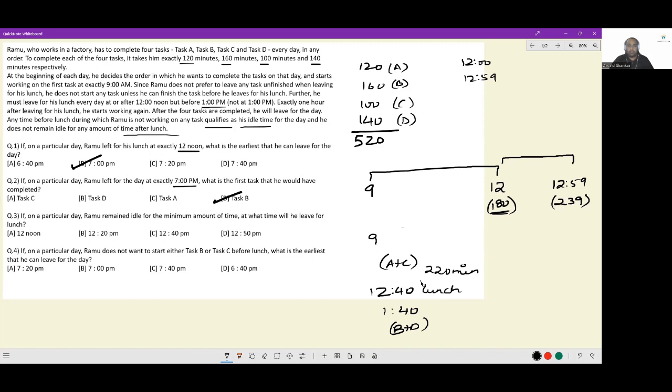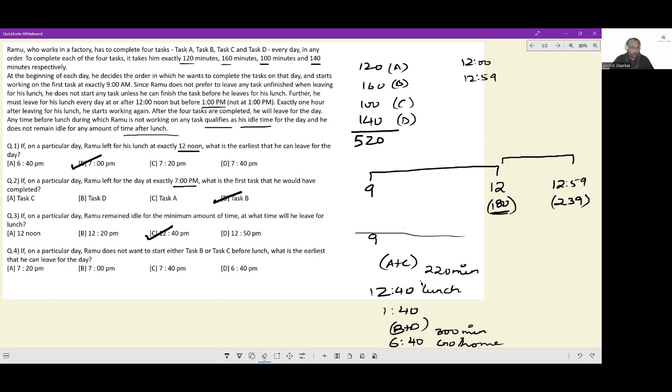B and D will take 300 minutes or 5 hours. And therefore, at 6:40, he will go home. In this arrangement, he ends up having no idle time at all or minimum amount of idle time. So the question, when it asks, at what time will he leave for lunch? The answer will be 12:40. Okay. Next thing.